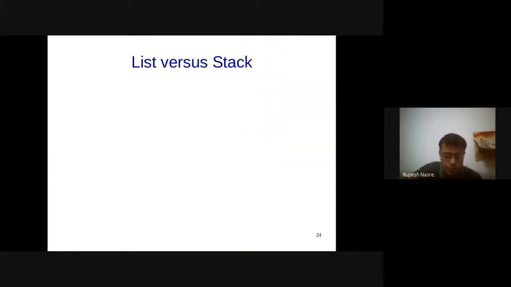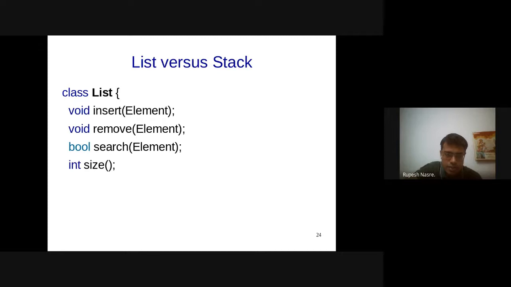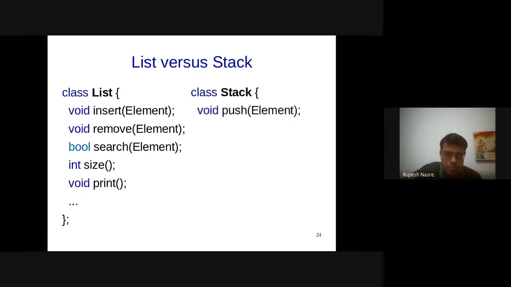We implemented a class list where we had insert, remove, search, size, and I have corrected that void search and print function, and maybe there were other functions. Now in the context of stack, I essentially have a class stack, and insert becomes push. I need the element to be pushed as a parameter.